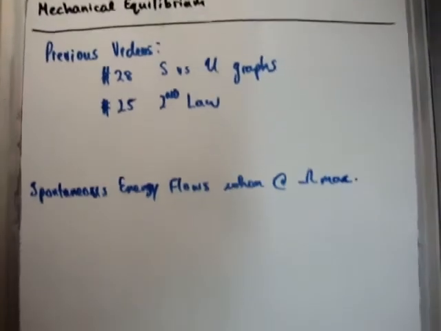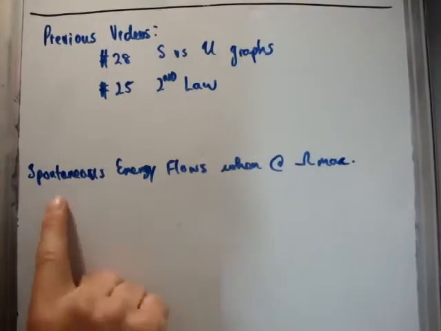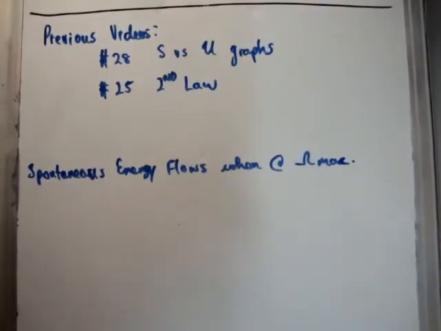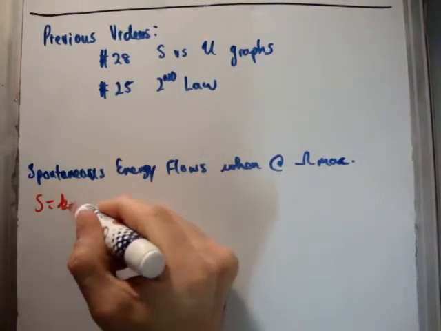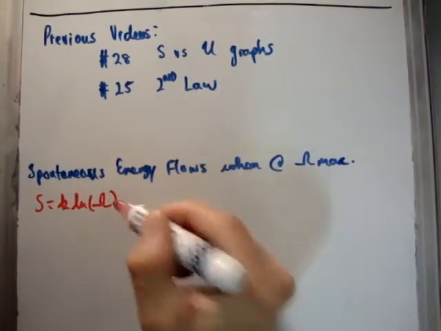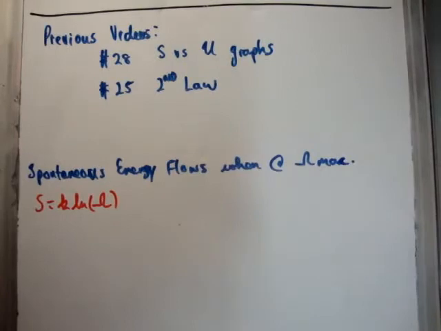So let's talk about the second law. The second law says that spontaneous flow of energy stops when the system is at or near the state of maximum multiplicity. And the reason this spontaneous flow of energy stops there is because the system is in its most likely macro state. And because we know that the entropy is equal to k times the natural logarithm of our multiplicity, we can paraphrase the second law by saying entropy always increases.